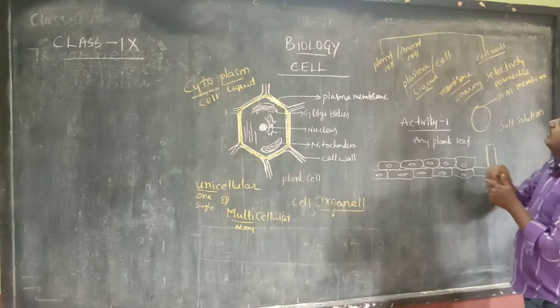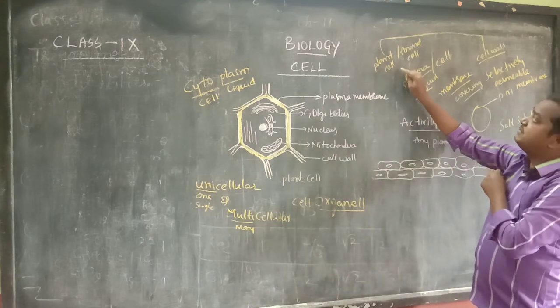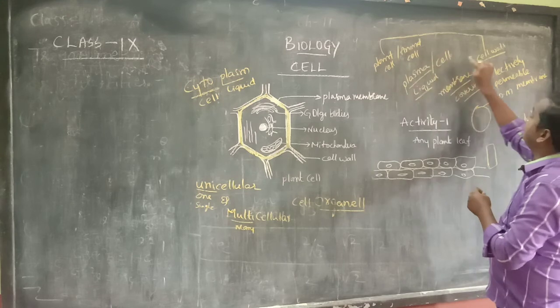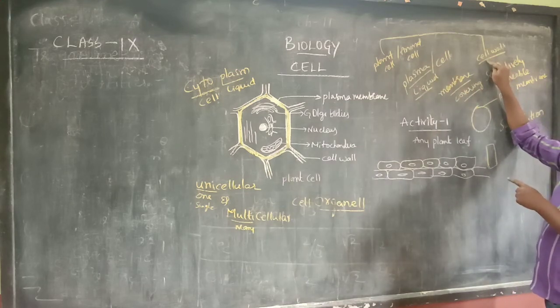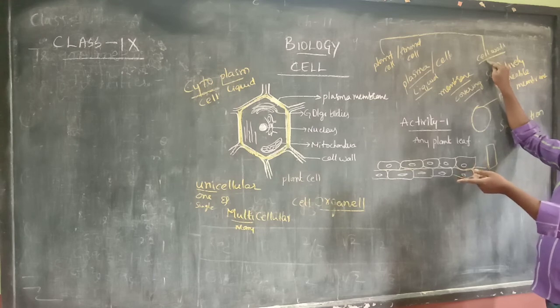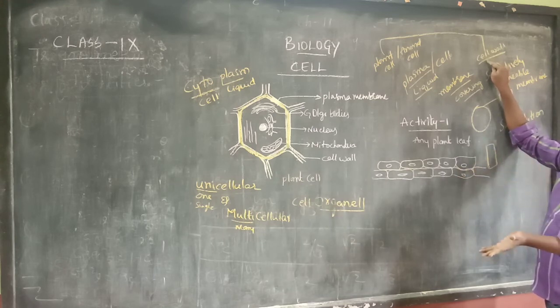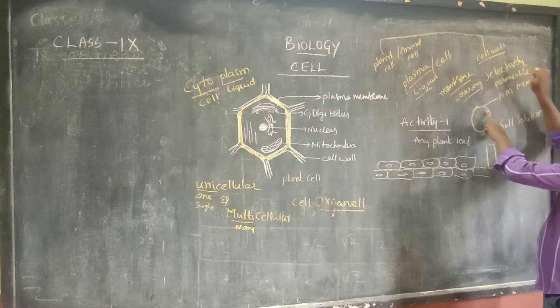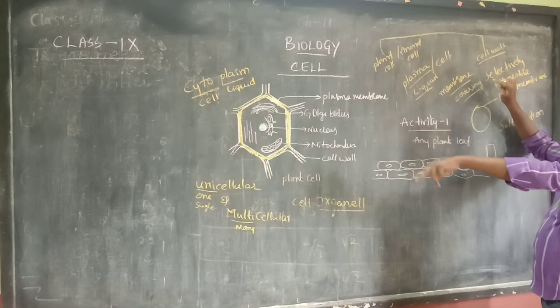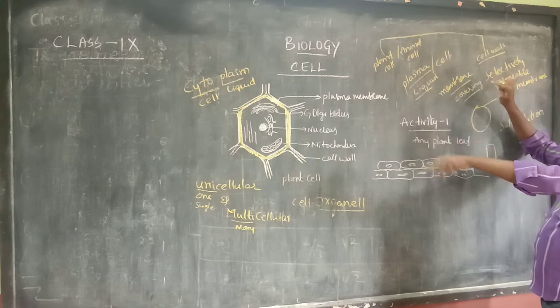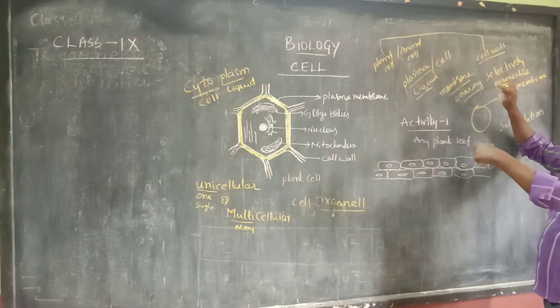Next, what is the first major difference between animal cell and plant cell? Presence of cell wall. In which cell is the cell wall present? Plant cell. Whereas in animal cell, which is the outermost layer? Plasma membrane. Plasma membrane is outermost, whereas in plant cell, outside the plasma membrane, one more layer is there, that is called cell wall.